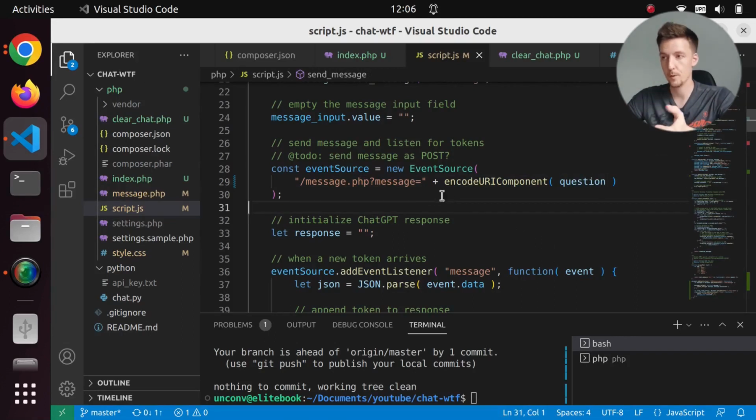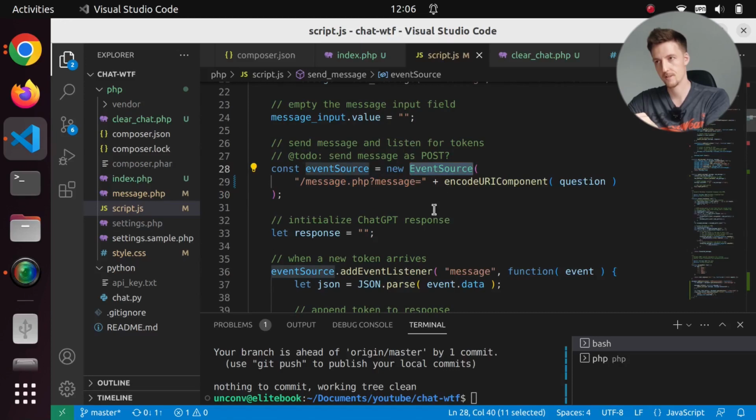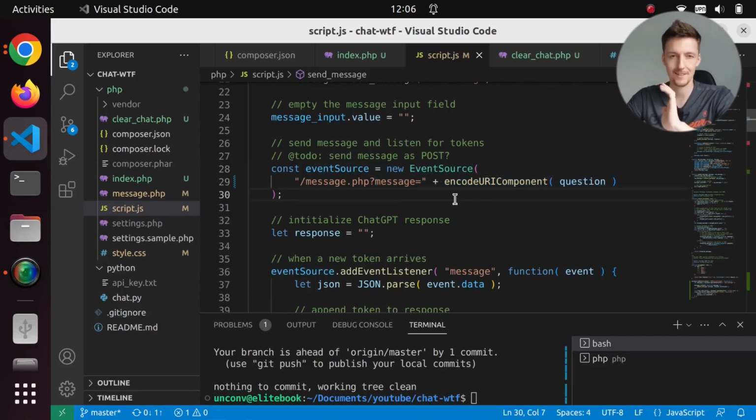Now what we could do is add another endpoint and send the message to that endpoint, and the endpoint would return an ID for that message. Then we would send that ID to the event source, and the event source would get the message by that ID. So then we don't have to send the message in the GET request. But I'm not going to do that in today's video. I think that will take too much time.